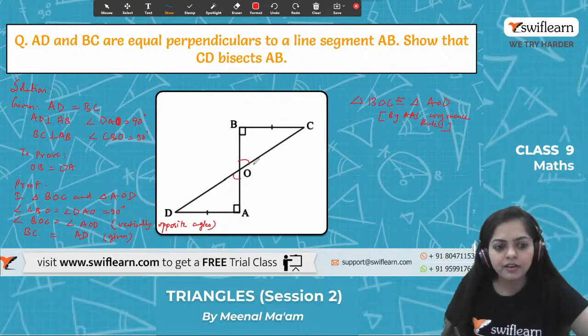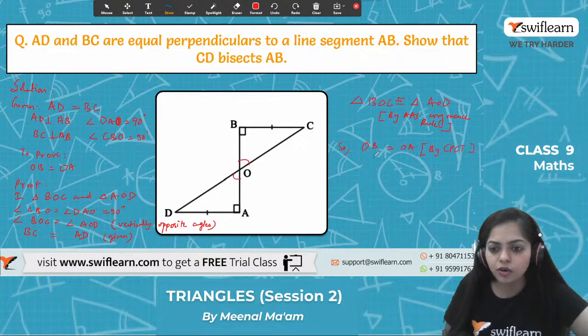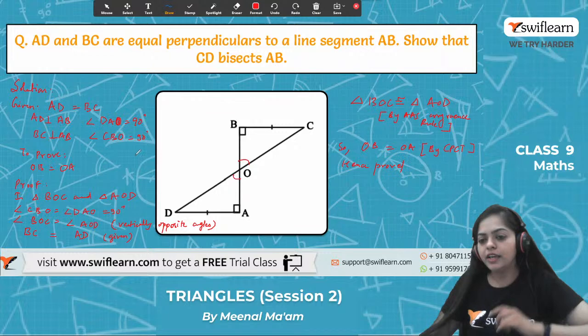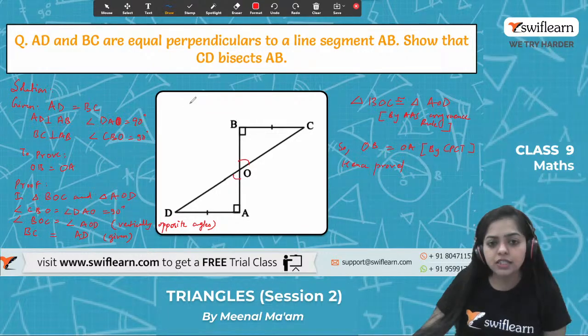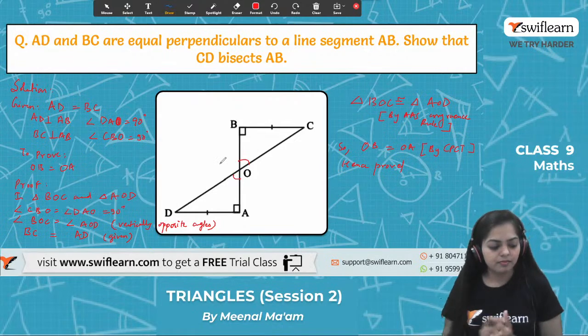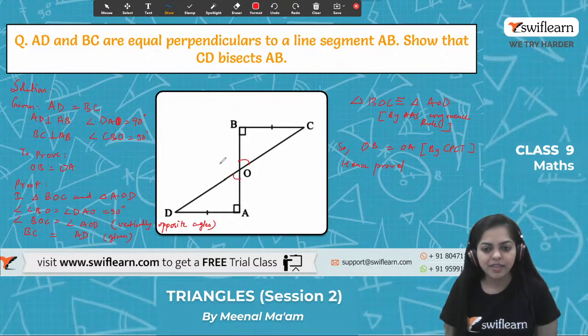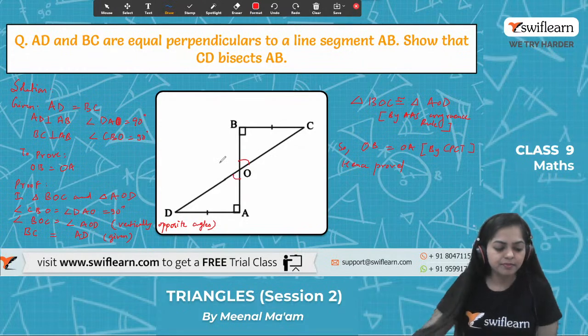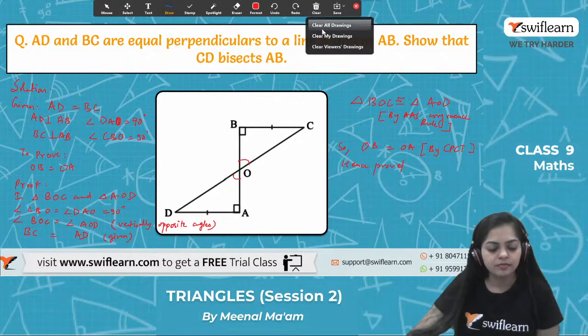And can I say right now that OB is equal to OA, by which rule? By CPCT, that is corresponding parts of congruent triangles. So I can say that OB equals OA, and hence the proof is done. Hence proved that OB is equal to OA. Got it? Any doubt? By CPCT, OB equals OA means CD bisects AB. Any doubt till here, guys? No? All right.